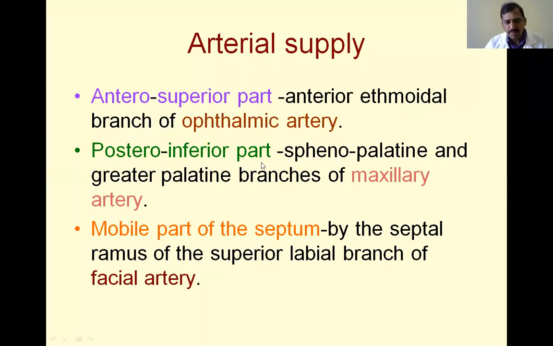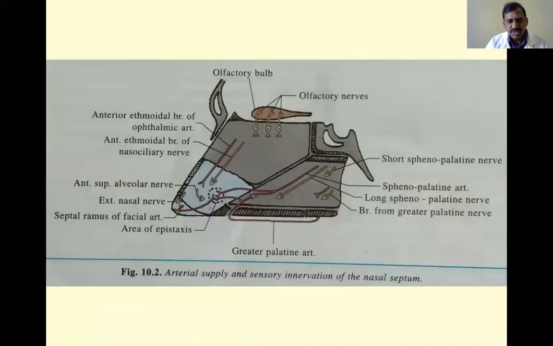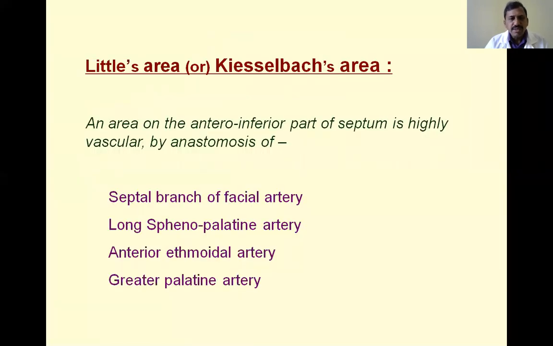Okay, and there is another important point. Among these three branches, the arteries together form one special area in the nasal septum, that is nothing but Little's area or Kesselbach's area, an area on the antero-inferior part of the septum.